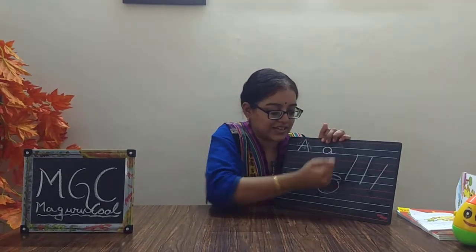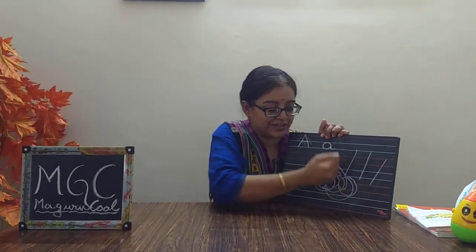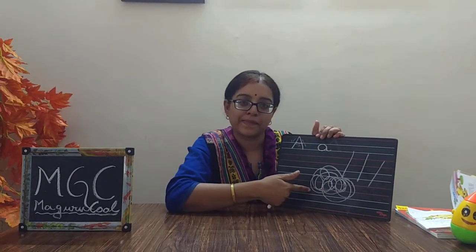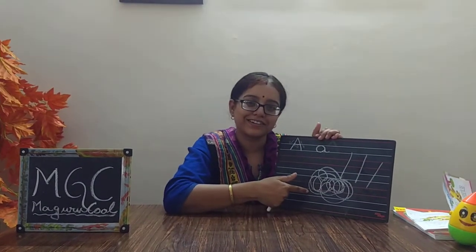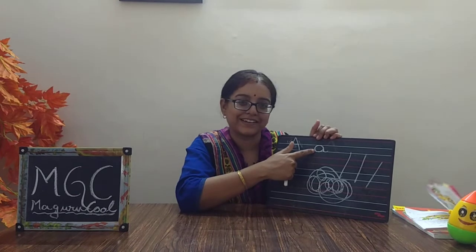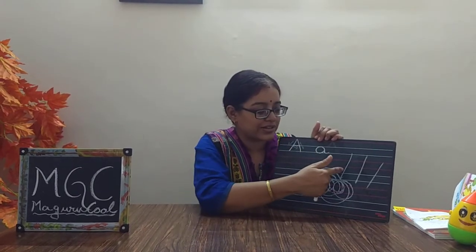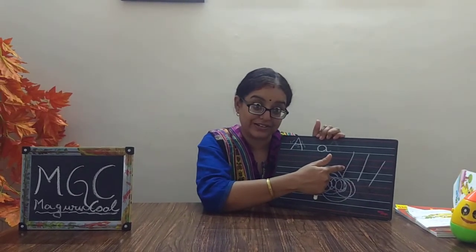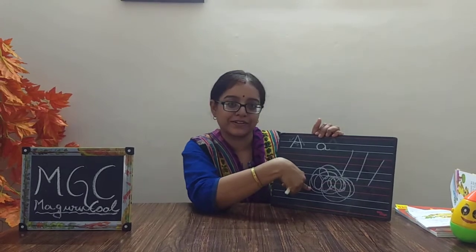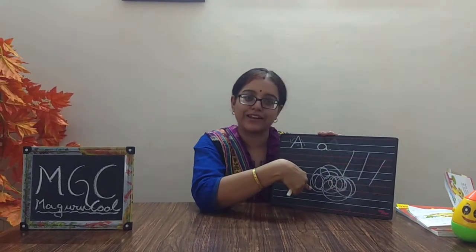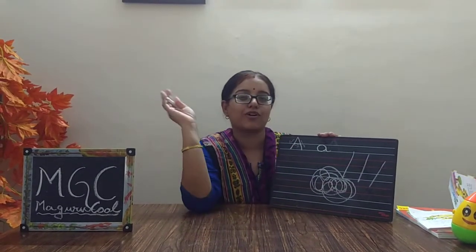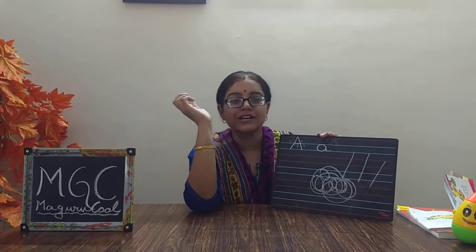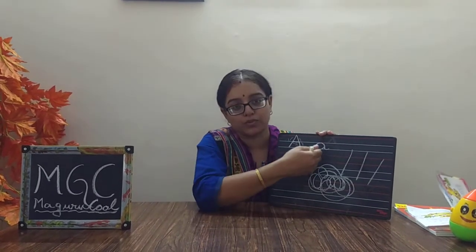You always see children scribbling something like this. So what are they doing? Aren't they going in circles? So for us to teach them, this is more difficult and this is easier. But again, there will be a lot of people who might object to this, but this is the actual version.